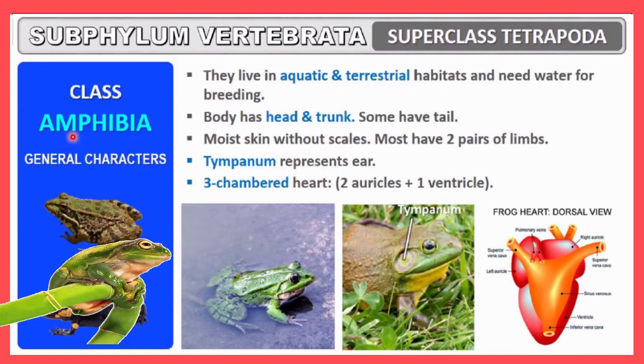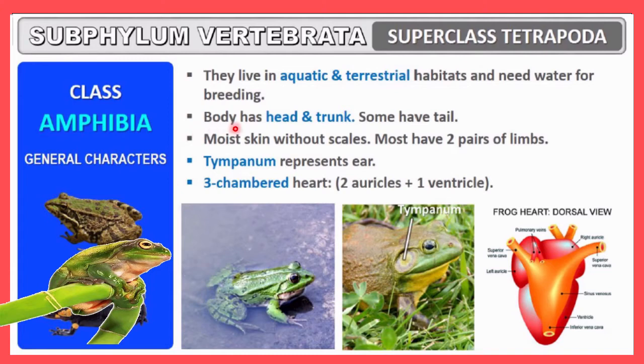That means they can live in a dual type of habitat, aquatic as well as terrestrial. They can live in both habitats, and that's why they are considered Amphibia. Amphi means two, or dual, meaning they can live in two types of habitat. They are habituated to living in such conditions. Now, they need water for breeding. You must remember here, they need water for breeding, where breeding is the process of sexual reproduction.